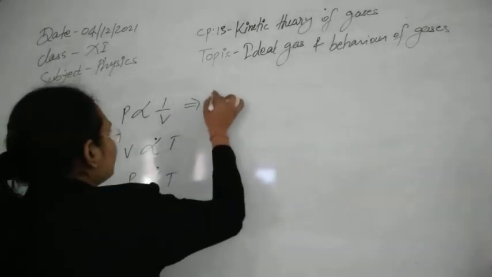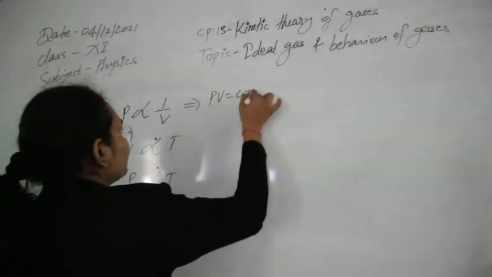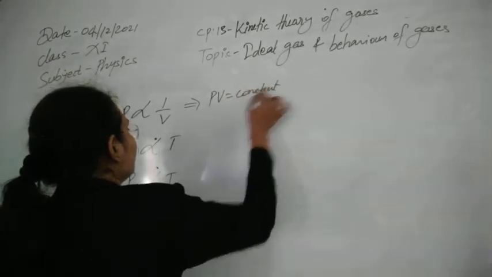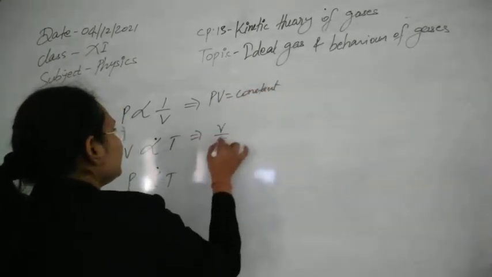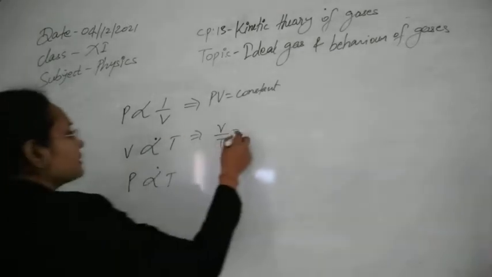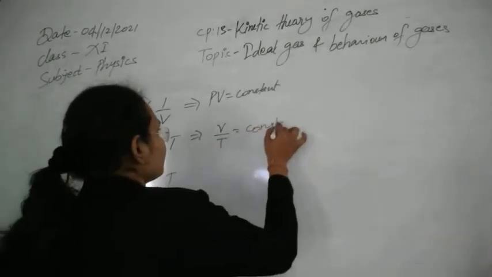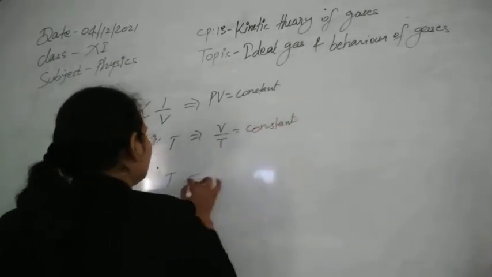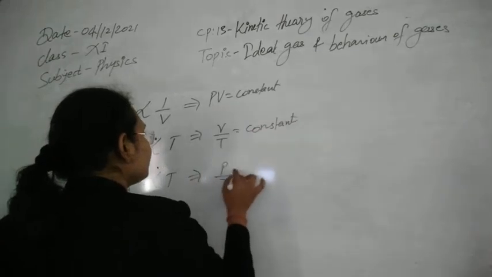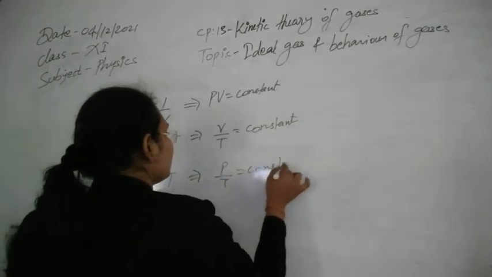The first says PV is equal to constant. The second says V by T is equal to constant. And the third says P by T is equal to constant.